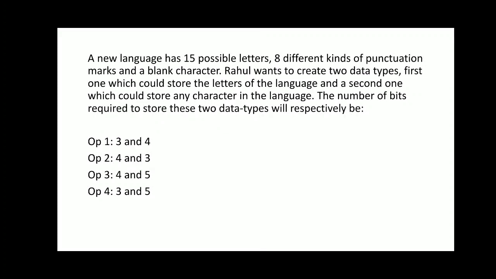So a second character would be stored in a character. So number of bits required to store these two data types. For the first data type, that is number, 8. So 8 is represented as 1000. That becomes 8. So total 4 bits are required for punctuation marks, and one character, that is 5 bits. So the answer becomes 4 and 5.